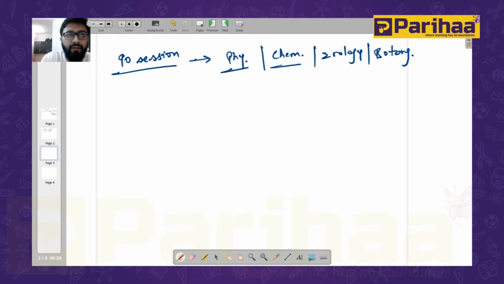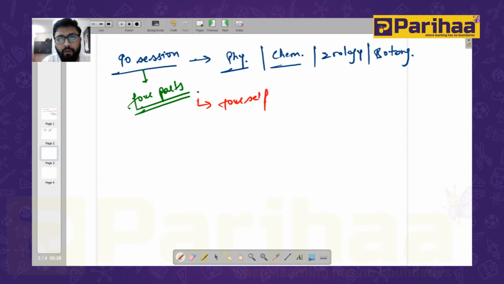It is very difficult to cover all four parts in a very short time. For this, you have to study for at least 10 to 12 hours. To have a good rank in the coming NEET, you have to study 10 to 12 hours.